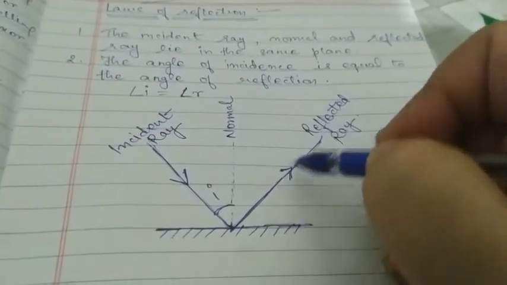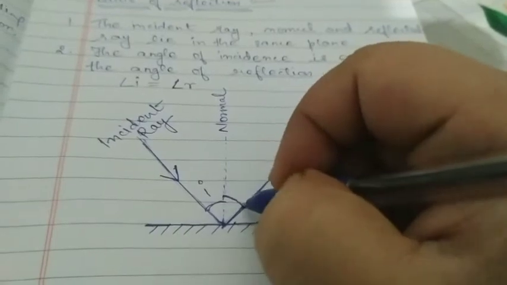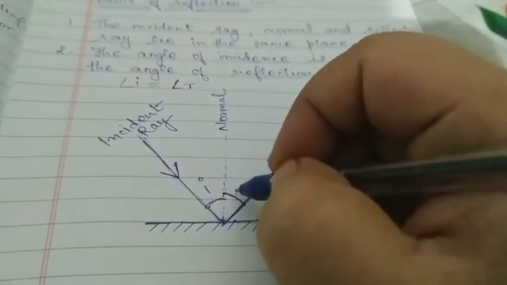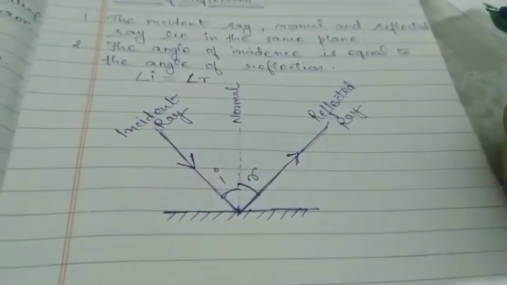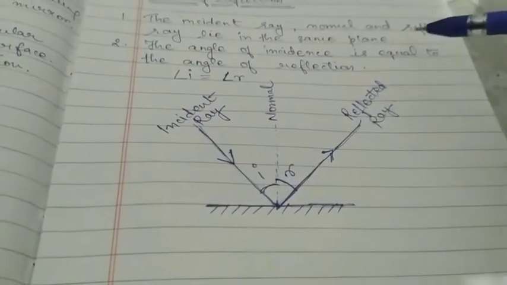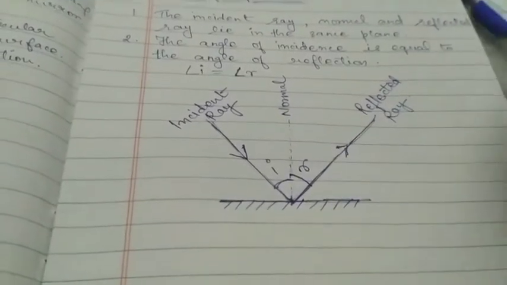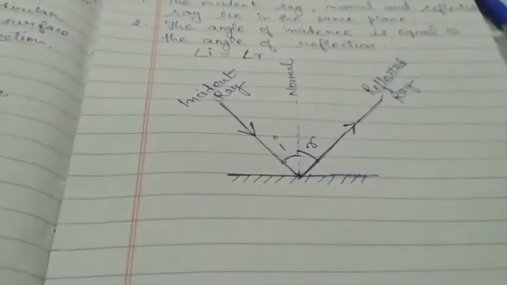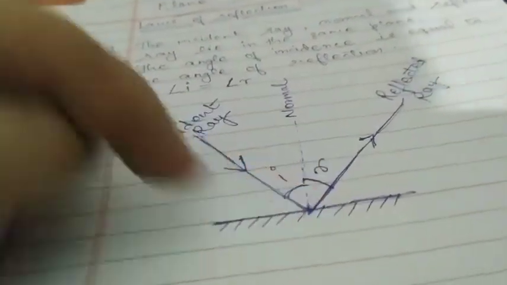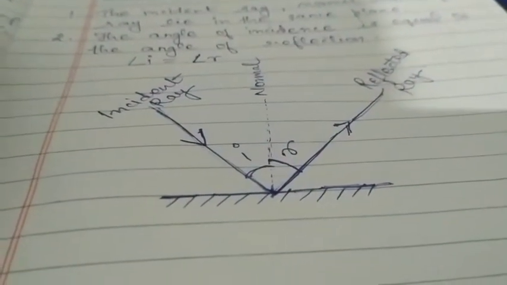And the angle between the reflected ray and the normal, this angle, this will be known as the angle of reflection. So you will denote it by R, right? And what does the law say? The angle of incidence is equal to angle of reflection. So when you will draw this kind of diagram, you have to keep in mind that I should be equal to R. Fine.